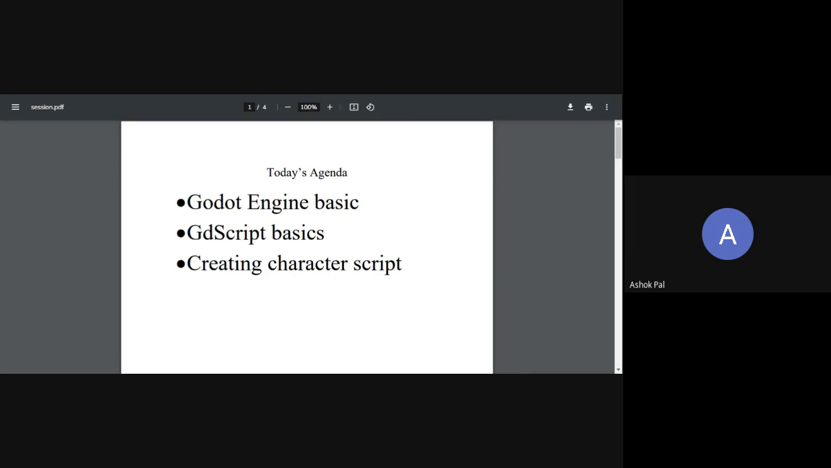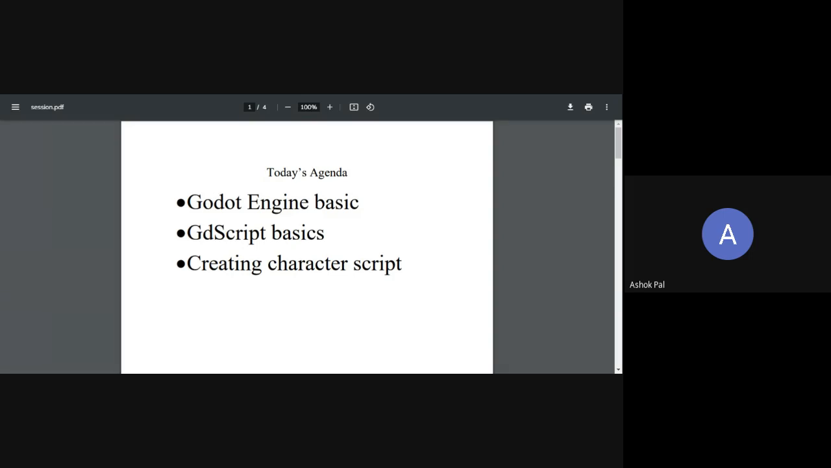What are we going to cover today? First, we are going to cover the basics of the Godot engine. Like I told in the previous session, whoever attended that session already knows that Godot is an open source 2D/3D engine, and you can create a good amount of games, some professional games, using this engine. The only reason for using this engine in this session is that it is very beginner friendly and requires very little hardware.